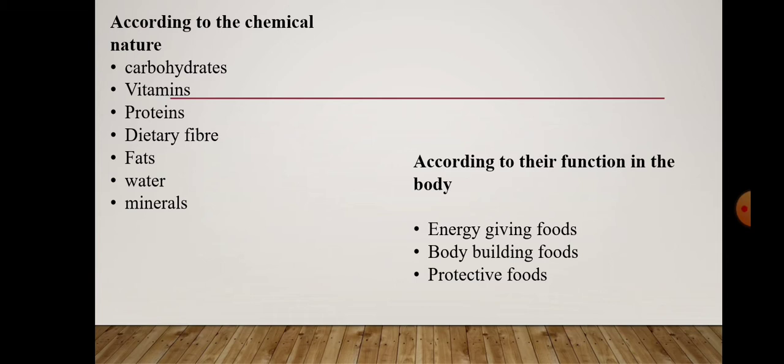According to the chemical nature, food can be classified as carbohydrates, vitamins, proteins, dietary fibers, fats, water, and minerals. And according to the function in the body, that means the function which the food performs in the body, it can be classified into three types: energy giving foods, body building foods, and protective foods.